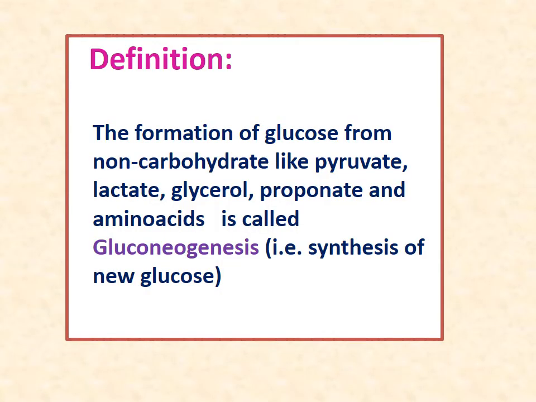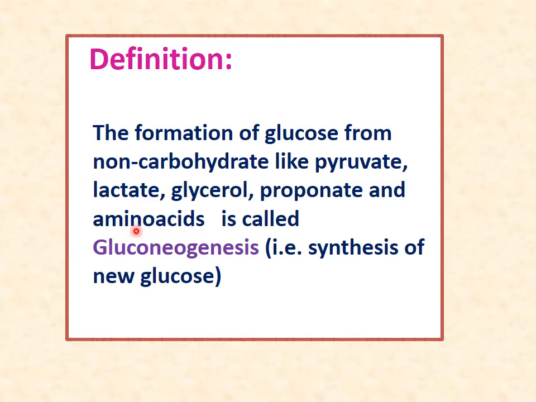Now definition. Now you all have understood that it is the formation of glucose from non-carbohydrates like pyruvate, lactate, glycerol, propionate and amino acids. This is called gluconeogenesis. So amino acids, which amino acids?